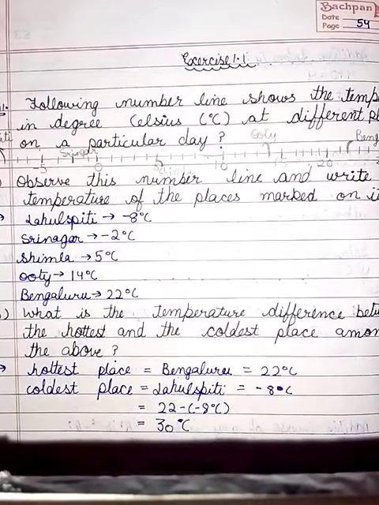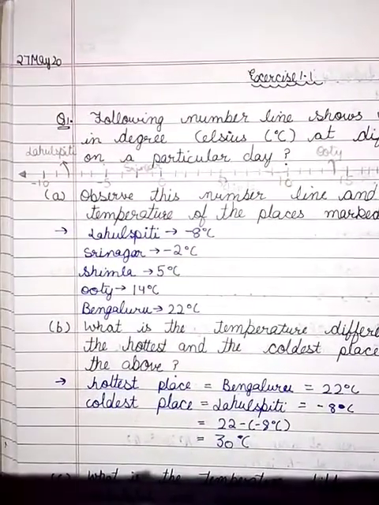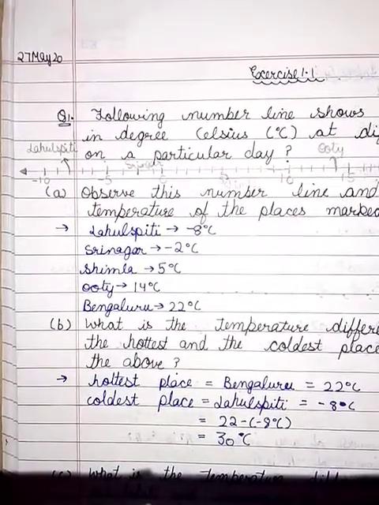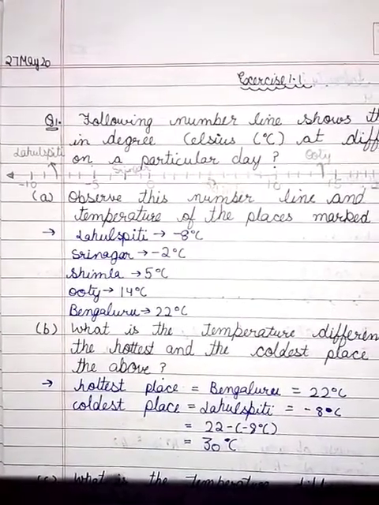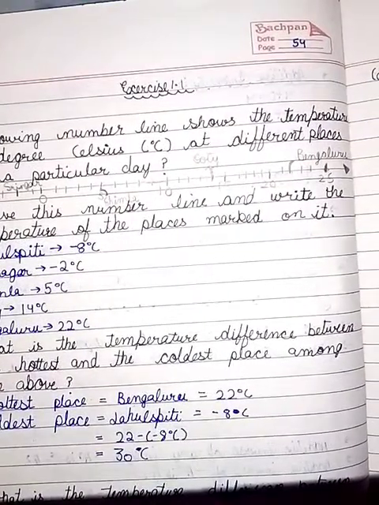Temperature of Lahul Spiti: -8 degrees Celsius. Srinagar -2 degrees Celsius. Shimla 5 degrees Celsius. Ooty 14 degrees Celsius. Bengaluru 22 degrees Celsius.